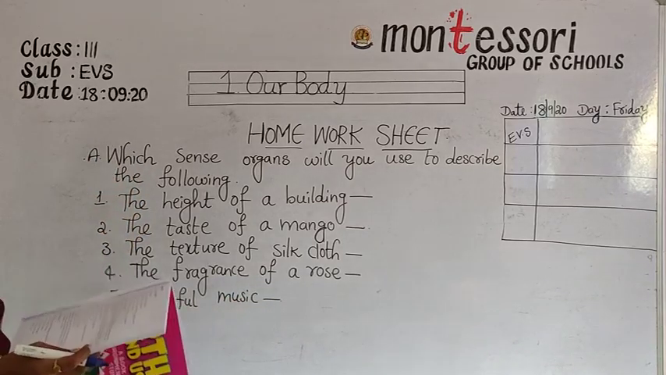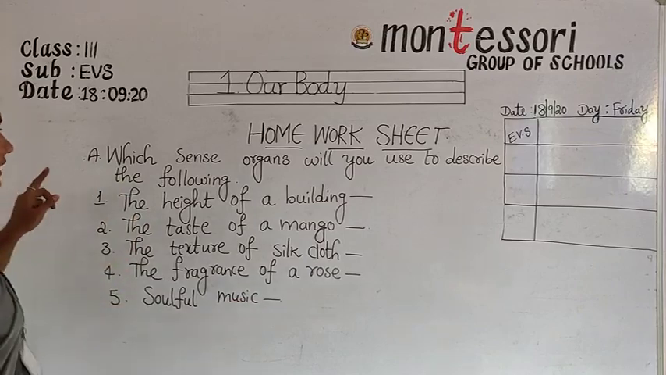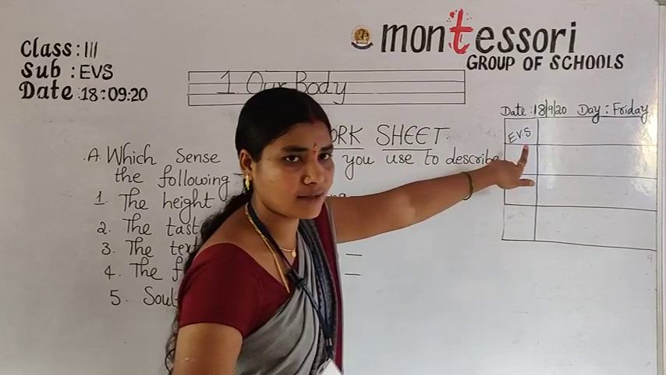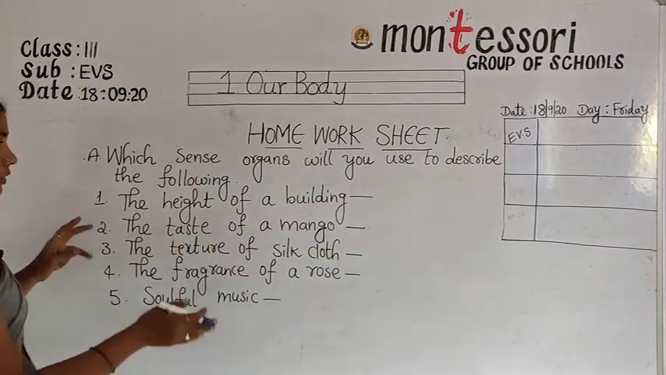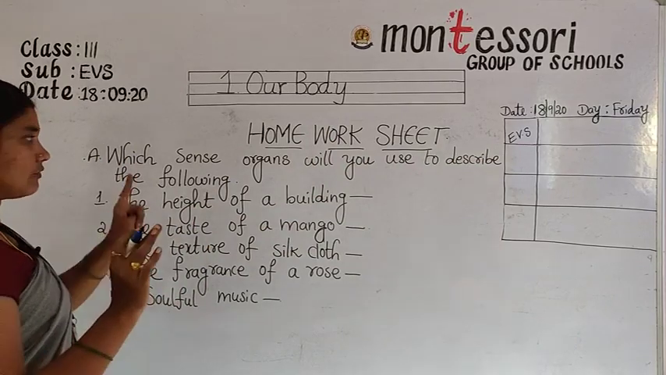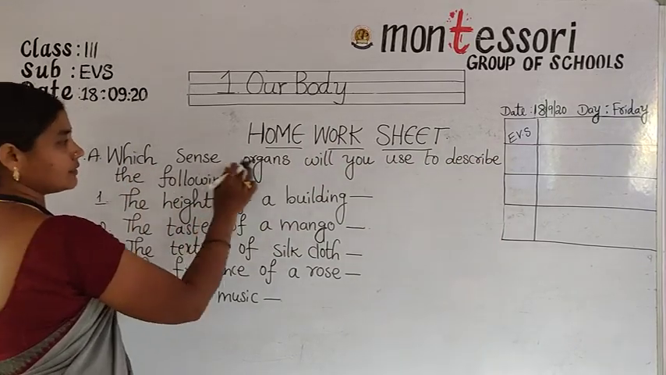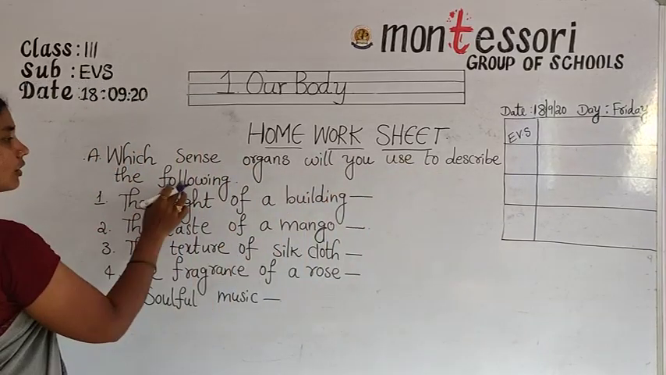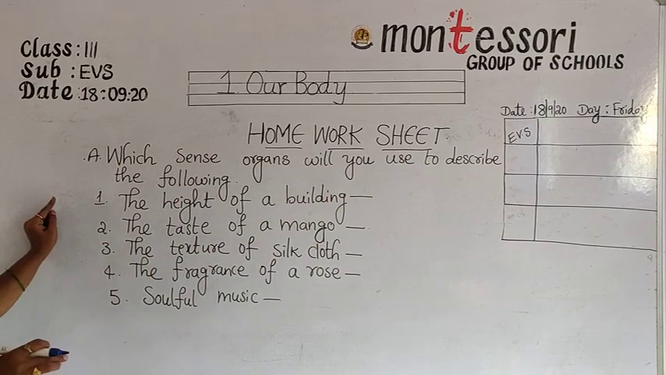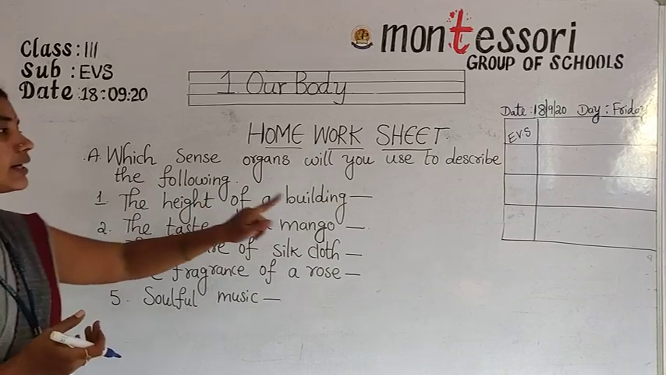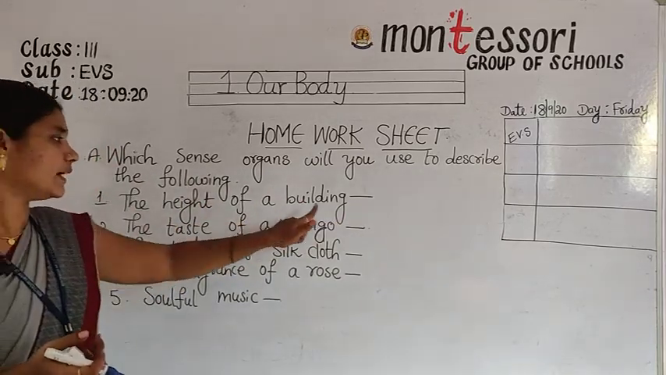Okay, so listen children. This is today's home task. What you should do is write in the rough notebook clearly: which sense organs will you use to describe the following? What is the first one? The height of a building. Which sense organ can we use to see the height of a building? You should write it there.